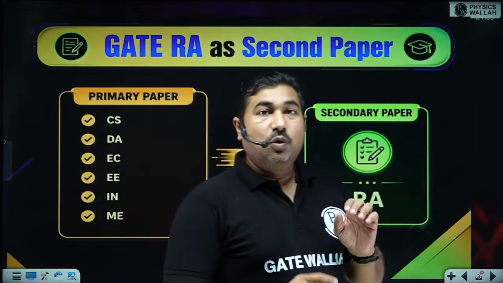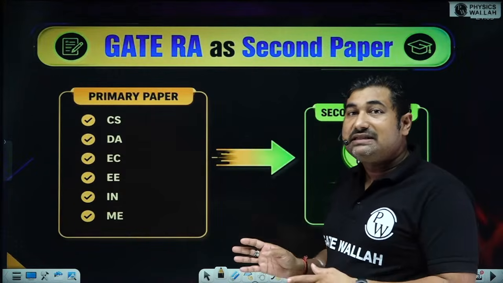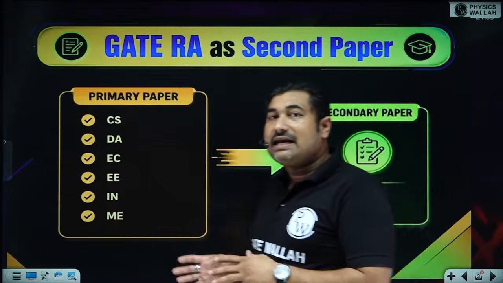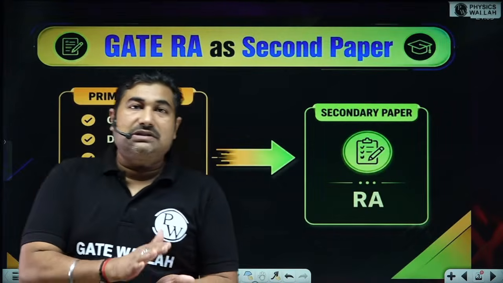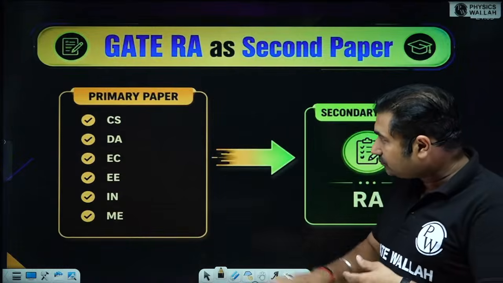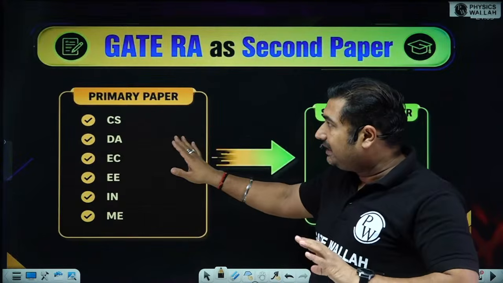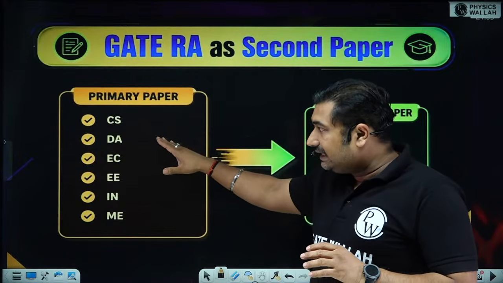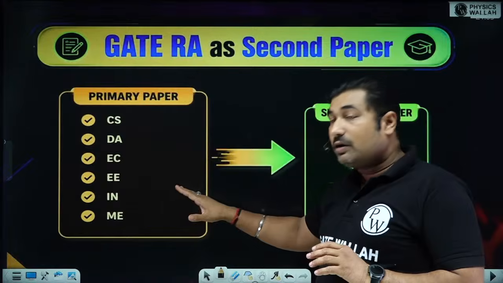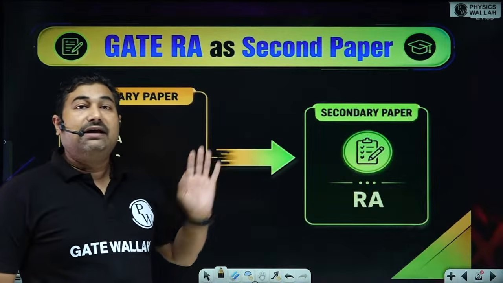But those who want to take it as a secondary paper, what are the branches in which RA is allowed as a secondary paper? Because now in GATE you can opt for 2 different papers. So if you have a primary paper of CS, DA, EC, EE, IN or ME, then you can opt for RA as a secondary paper as well.